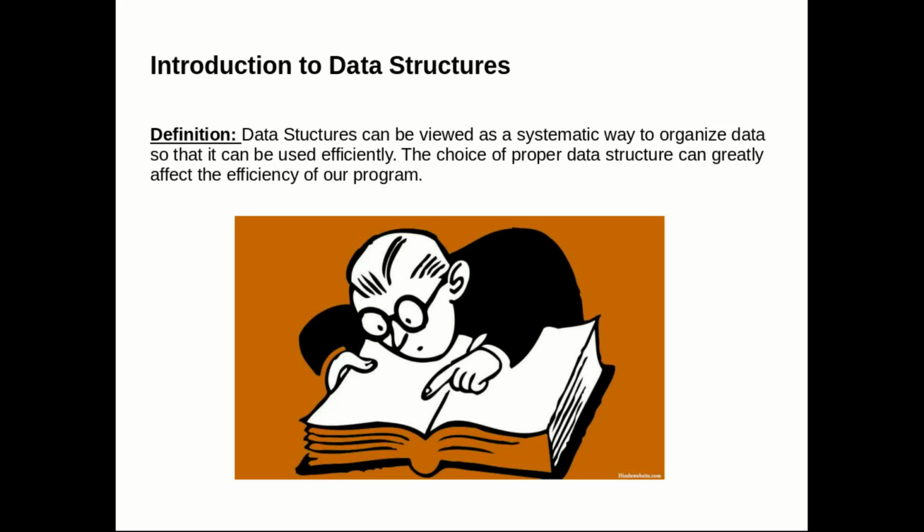For this we can take the example of a dictionary. A dictionary is a kind of data structure because all the words in it are ordered alphabetically so that we can search any word efficiently. Suppose the words are not ordered, then we will take a lot of time to search for a single word. So this is one of the most important roles of a data structure.